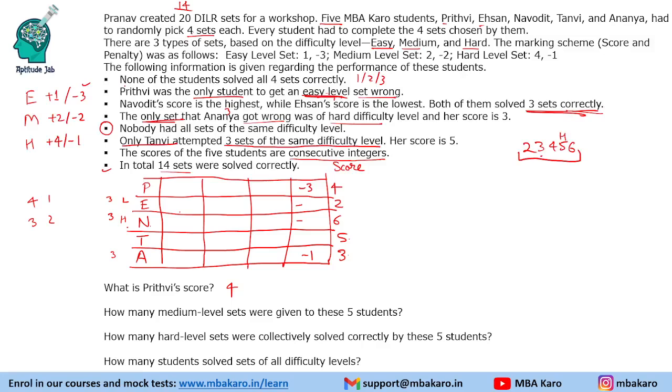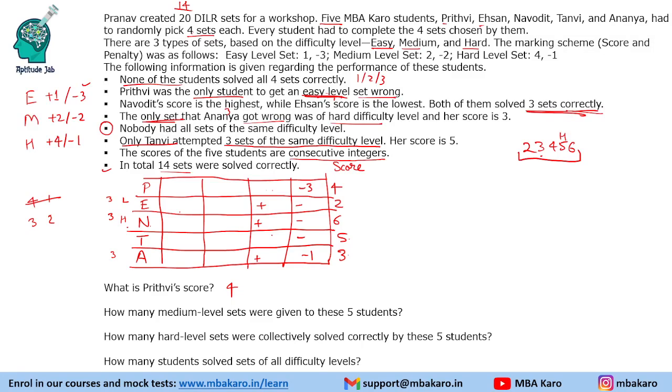It is also given that none of the students solved all 4 sets correctly. So it has to be 3, 2. So there will be one person who will get 2 sets incorrect and the rest will get only 1 incorrect each. So we will have 1, 1, 1 incorrect. One of these students will have one more incorrect. Now we know that they are not those. So one of these two will get one of these incorrect sets. Okay. Now that is done.